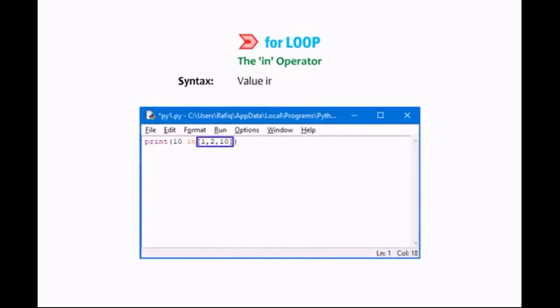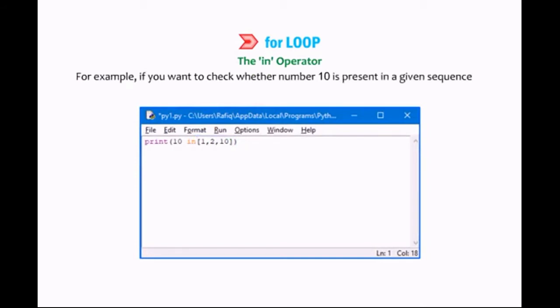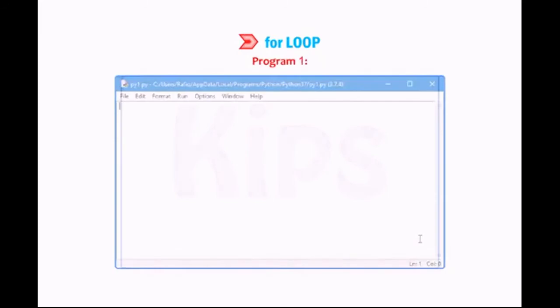Syntax: value in, bracket open, sequence, bracket close. For example, if you want to check whether number 10 is present in a given sequence of numbers 1, 2, 3, 10, execute the following code. Program 1.